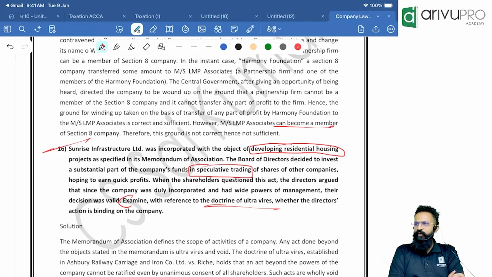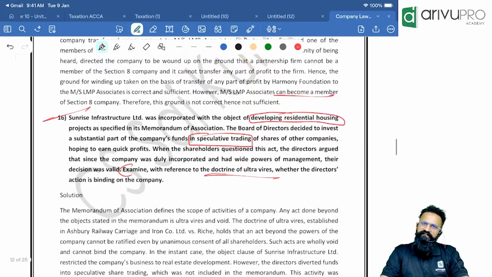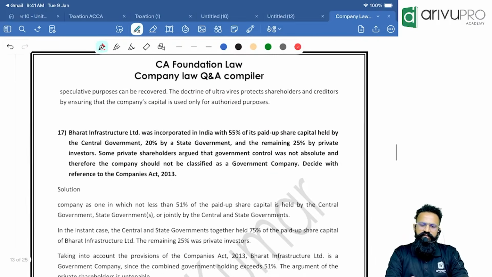The shareholders can get an injunction telling the directors to stop whatever they are doing. That is one possibility. The second possibility is, people, whatever the directors are doing, the company is not liable. For the entire thing, the directors only will be held liable. So yes, whatever the director is doing is ultra-vires. They will be personally liable, not the company.